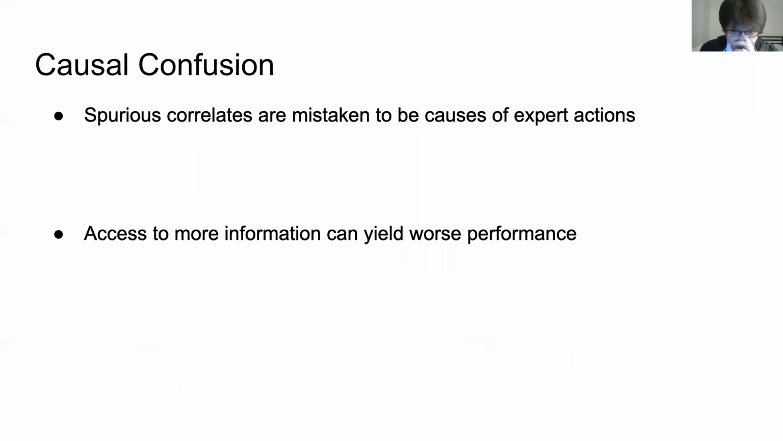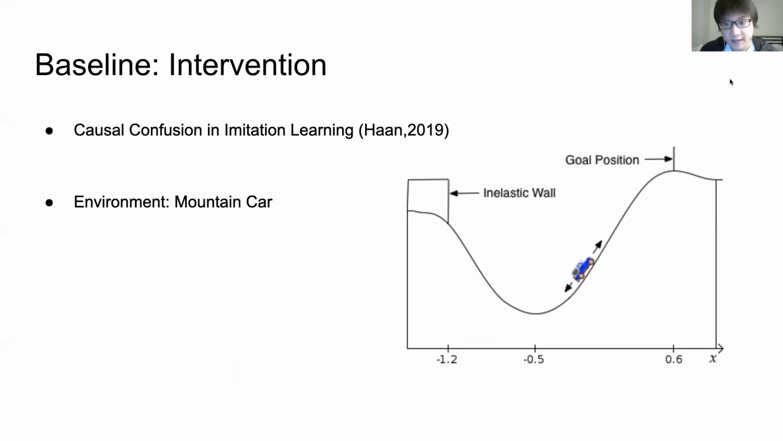Next slide, please. The distributional shifts in imitation learning can lead to causal confusion, where spurious correlates are mistaken to be the causes of expert actions. Practically, it means that access to more information can yield worse performance. Next slide, please. Then how can we circumvent causal confusion?